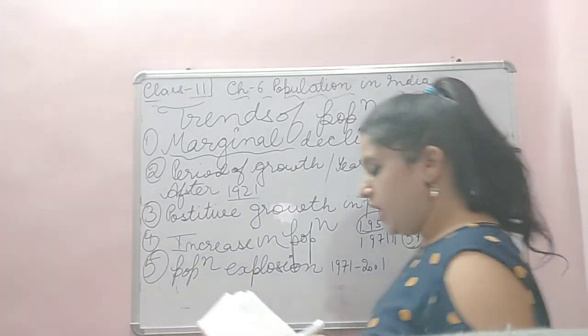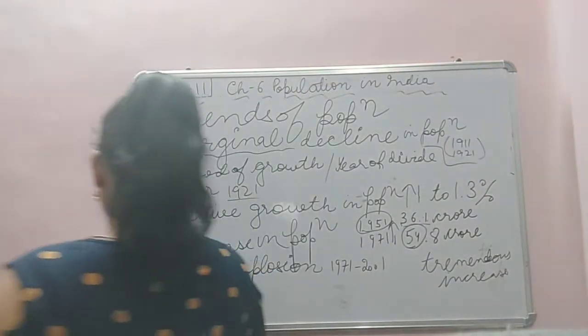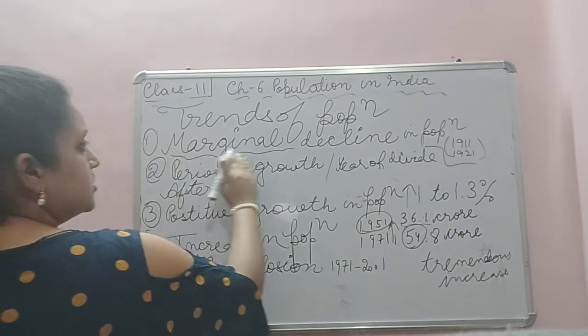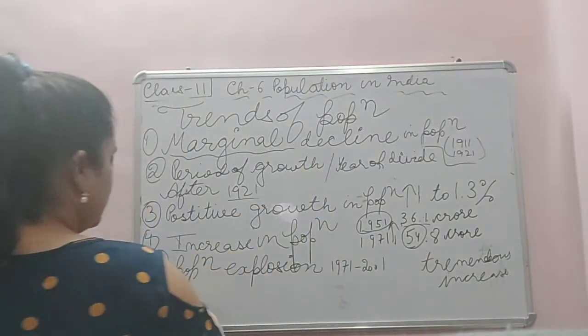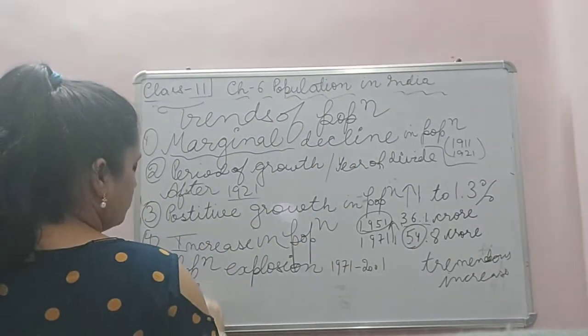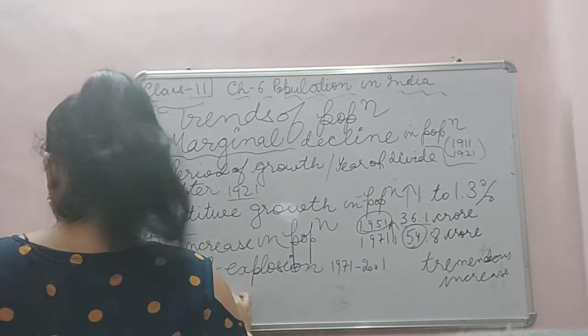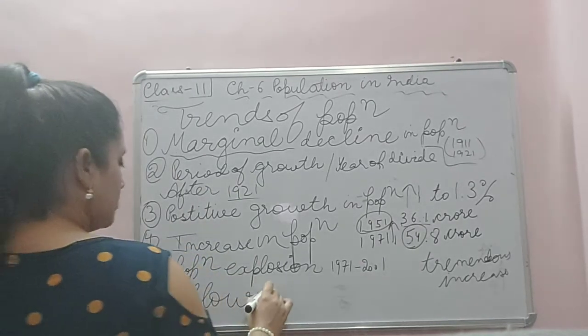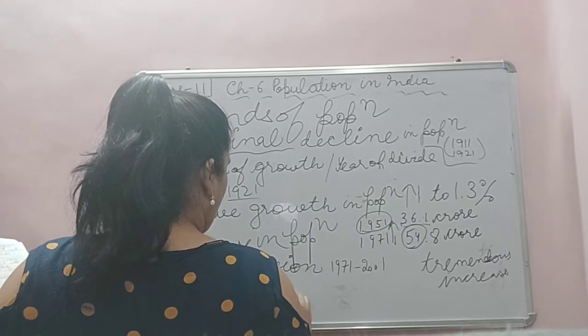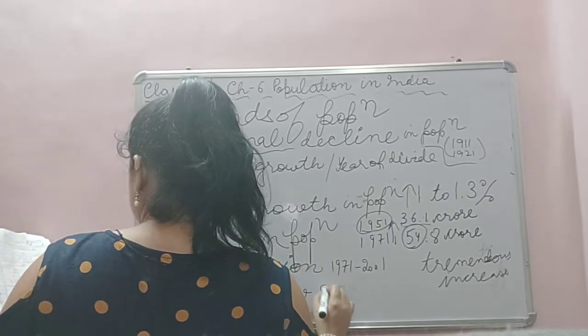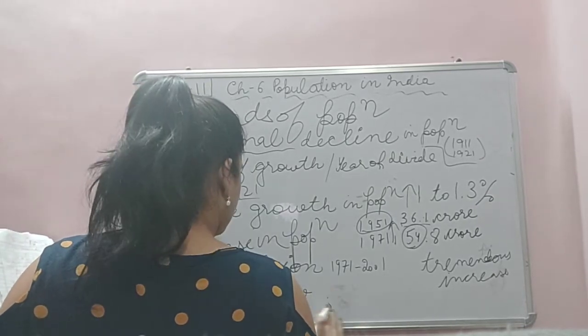Then the sixth, as there was a marginal decline, is a slowdown of population.